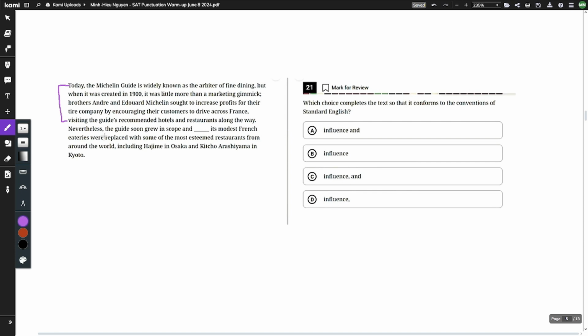Then we're going to start finding independent clauses, or complete sentences, or a subject and a verb. So right here, the guide, that's going to be our noun or our subject, and then it grew, that's going to be our verb. Then let's look after the blank. The eateries, that's going to be the noun, and they were replaced, that's our verb. So we have two complete sentences, or two independent clauses, and there are only three ways to connect them. First way, of course, with a period. Second way, with a comma and a fanboy. And your third way is with a semicolon. Looking at our answer choices, only one of those matches, which is C with a comma and a fanboy.